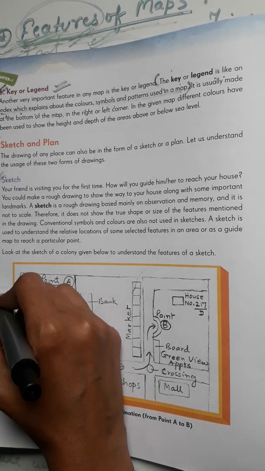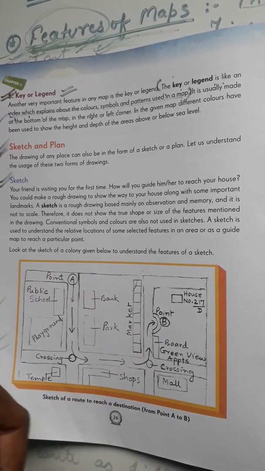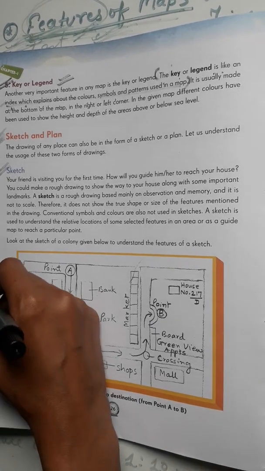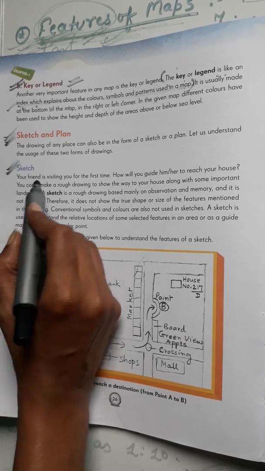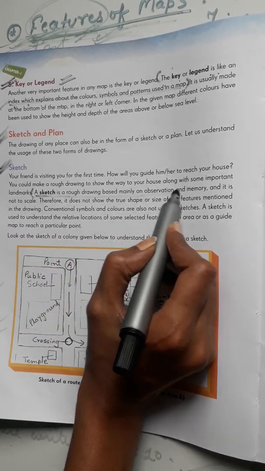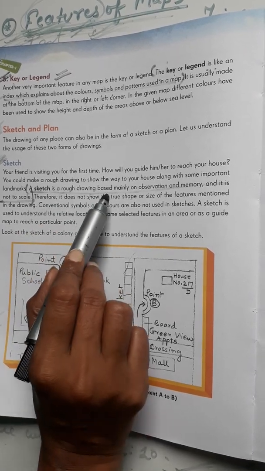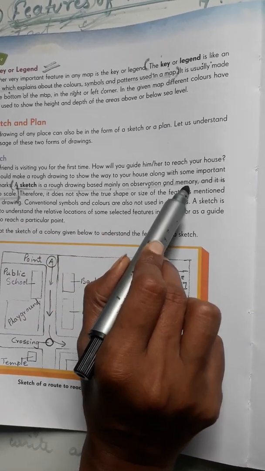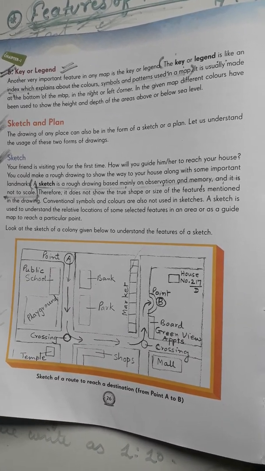What is a sketch? It is a rough drawing to indicate any location or any area, a rough sketch. So this is known as sketch. So here is the definition of a sketch. A sketch is a rough drawing based mainly on observation and memory, and it is not to scale. We cannot scale it.